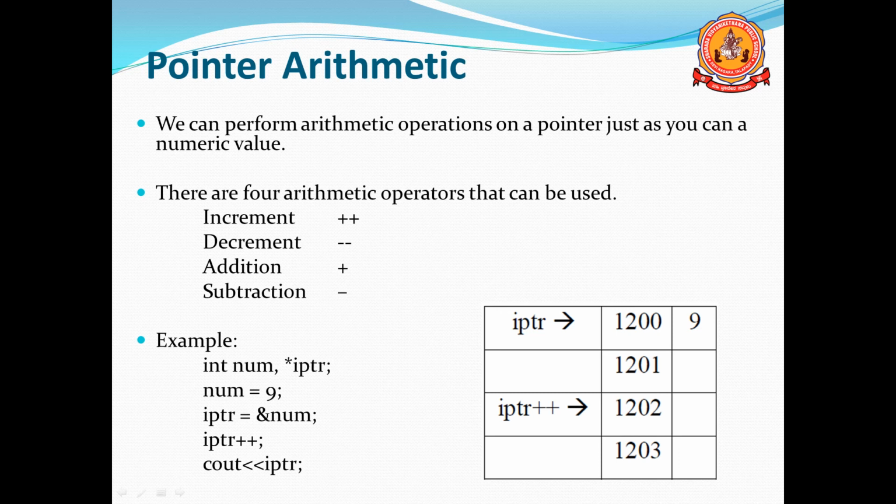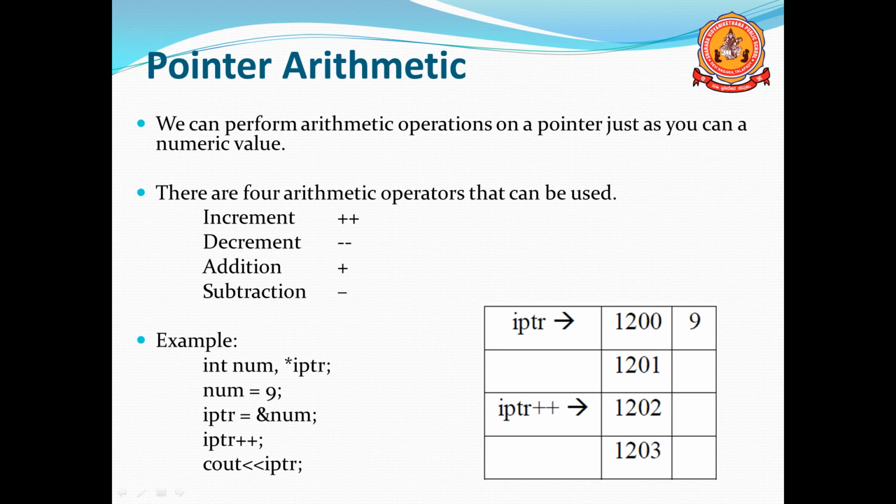Num is equal to 9, &num, so it stores the data 9. So iptr plus plus means increment by 2 bytes. Why 2 bytes here? The reason is int contains 2 bytes. So it increments by 2 bytes and will point to 1202.